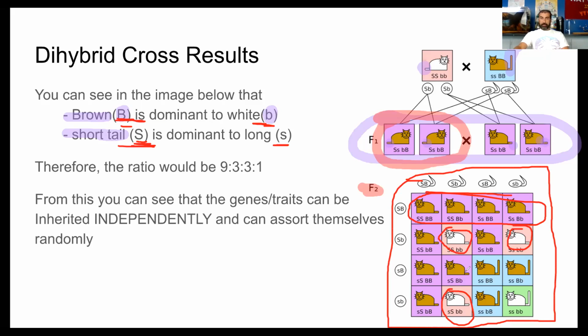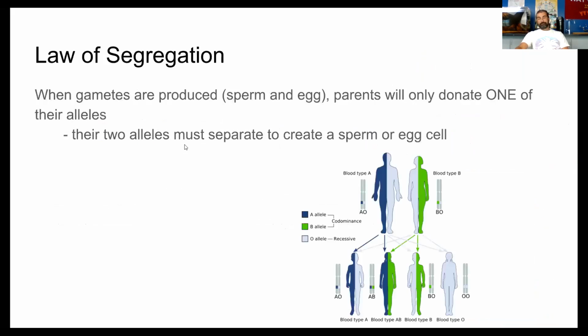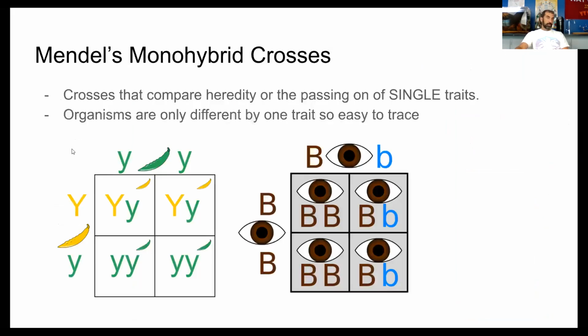You will see 3 of that nature, then you'll see 3 of that nature, right? And then you will only have 1 organism that has all recessive traits, right? But just kind of remember this ratio, 9 to 3 to 3 to 1. I think that might pop up maybe one time on the EOC, but other than that, it's just not too dominant on the test. So just be aware of that.